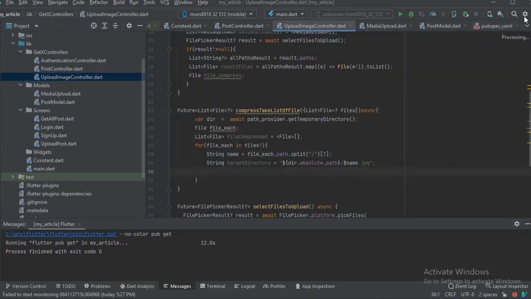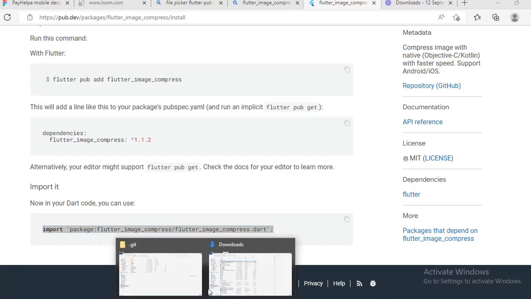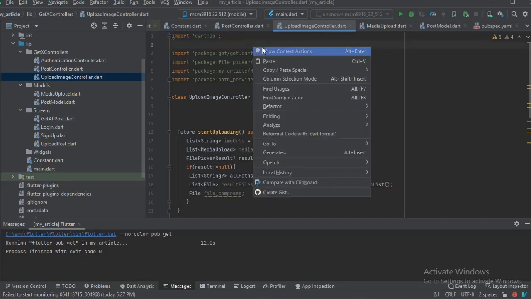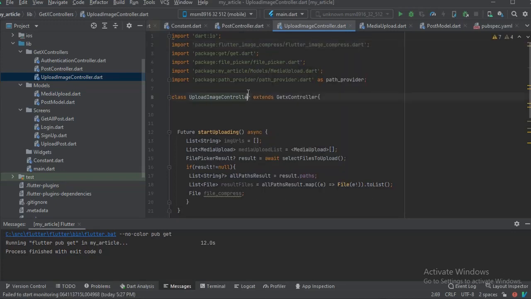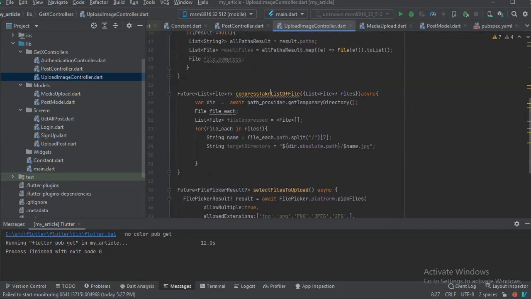All we have to do is to import it up here. Let me go copy the import statement. Okay, so we now imported it up here. Now we can use it inside our compress. Yeah, we can use it to compress all the files. So we're going to compress the files and then store it in this target directory here. So let's do that. I think we should create a function already for that.